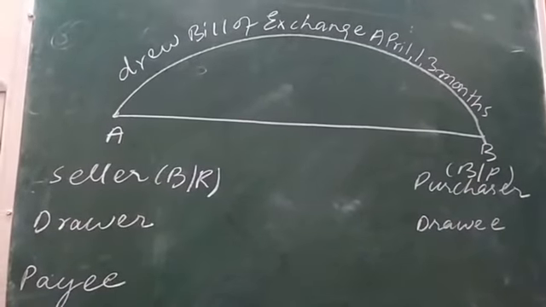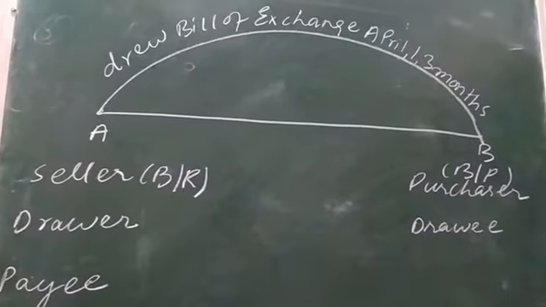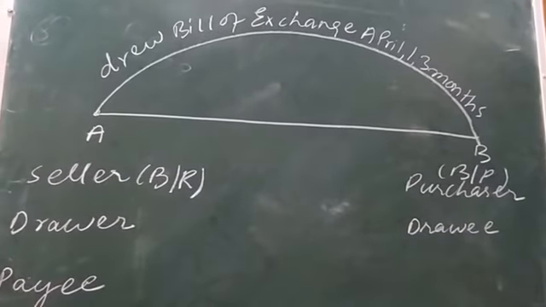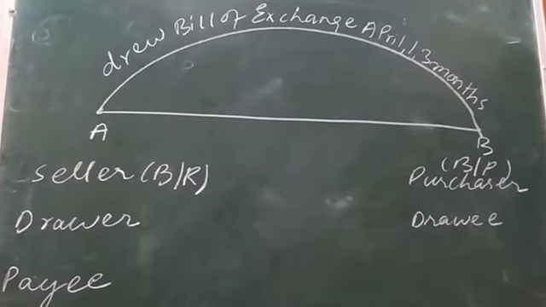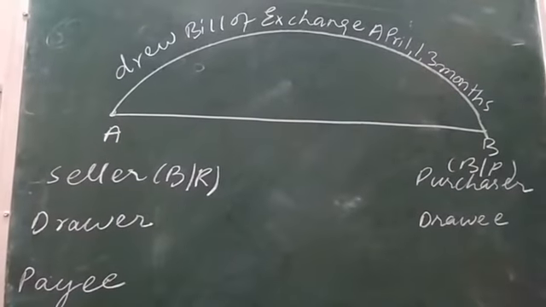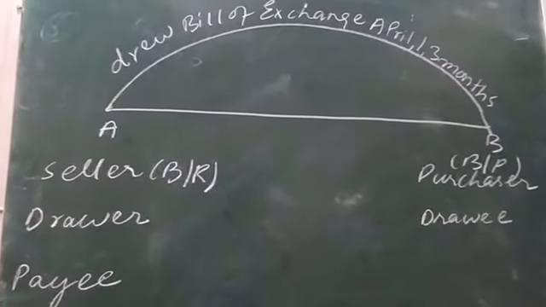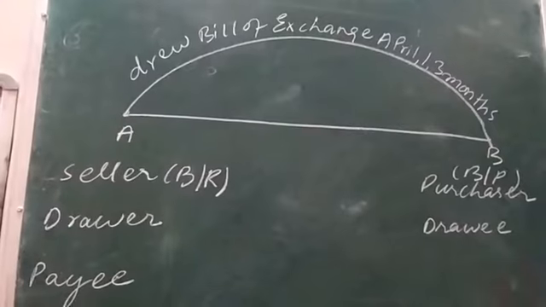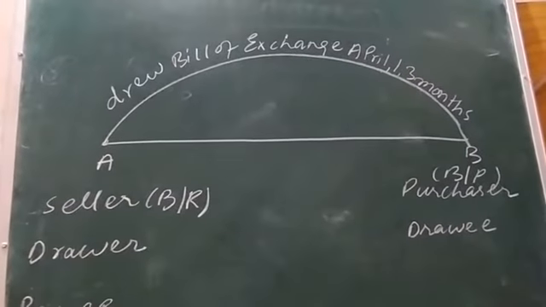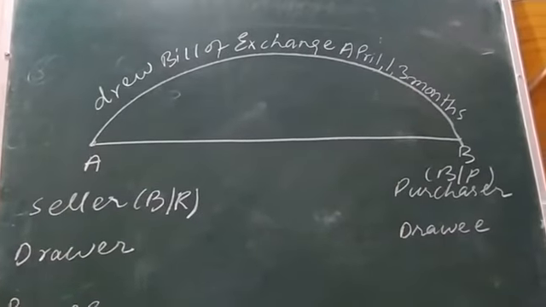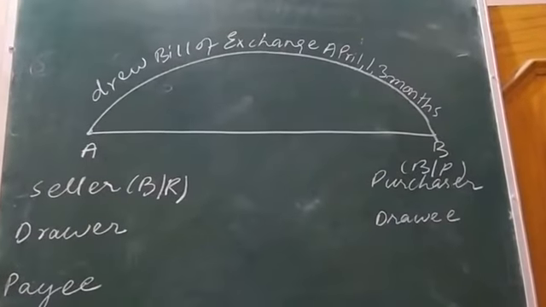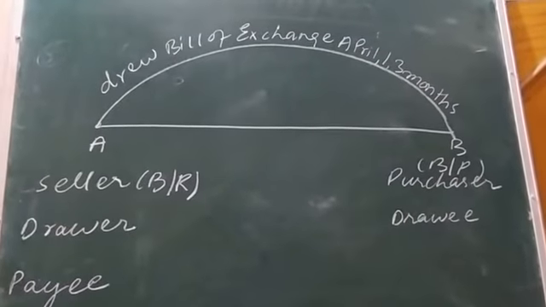The bill of exchange contains the complete description of the goods being purchased by the purchaser, the amount of the goods purchased, his address and the address of the seller. All that is mentioned in the bill of exchange, as well as the signatures of both the parties.